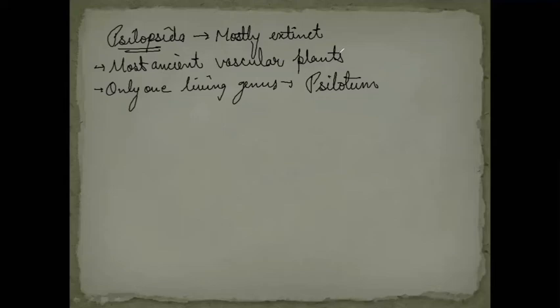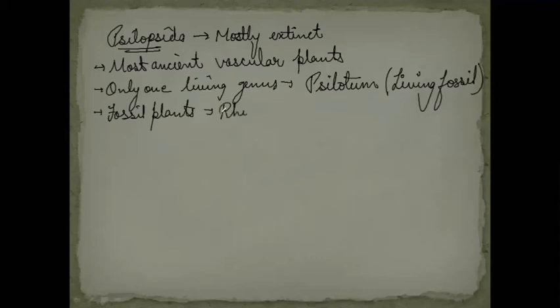So Psilotum is known as a living fossil because other members of this group are dead. Right? Next, we have two fossil plants as examples, which are again important for us: one is Rhynia and another one is Horneophyton.